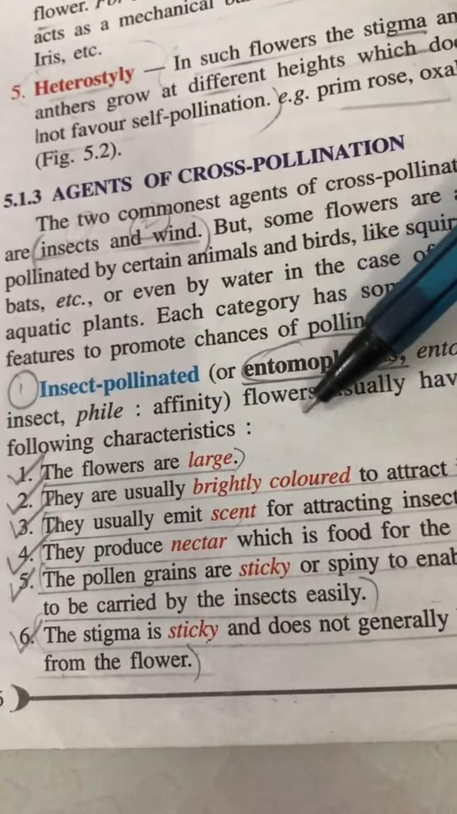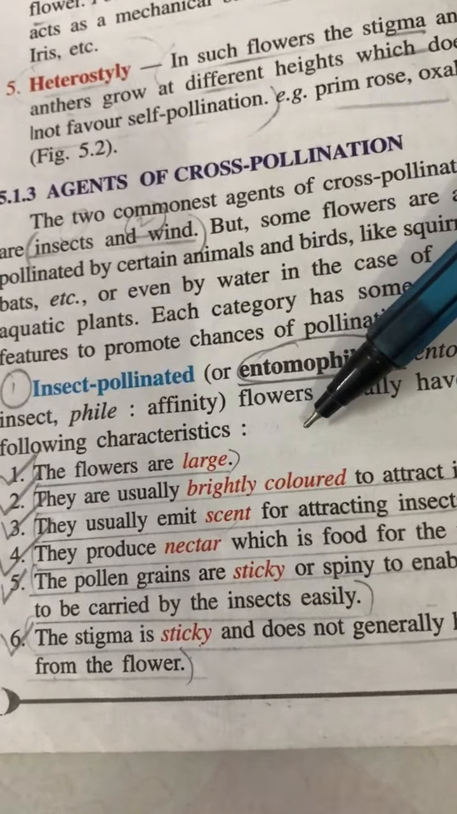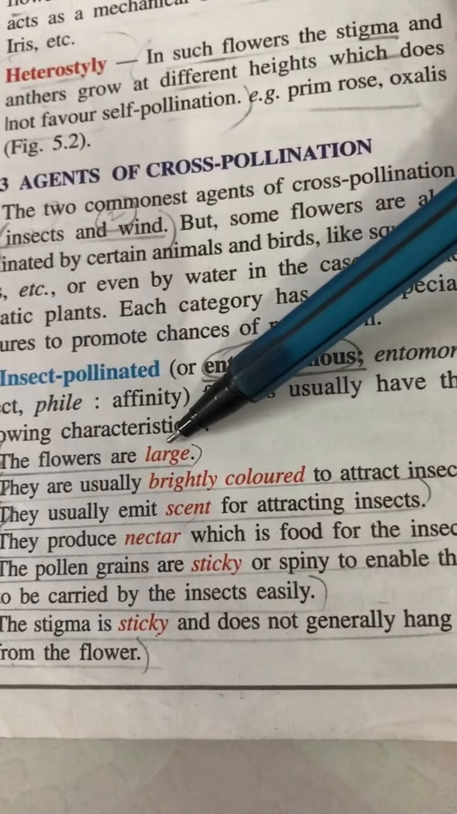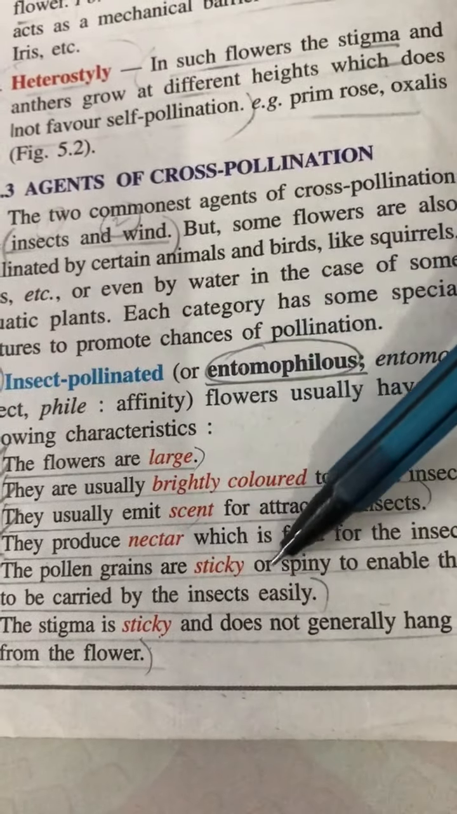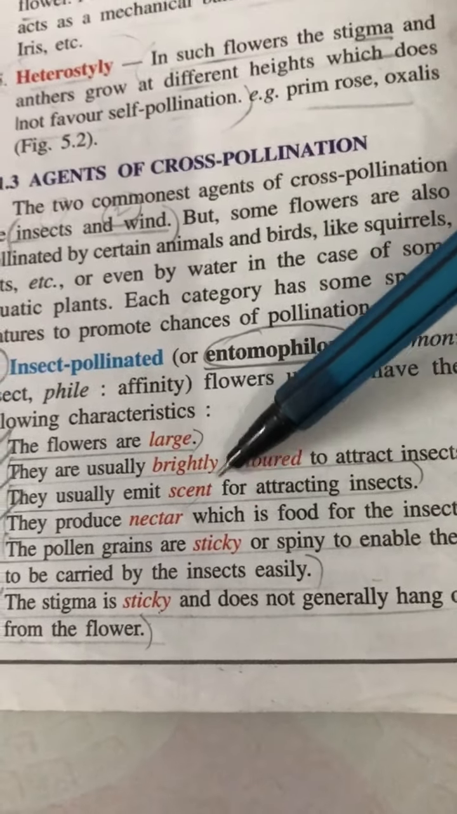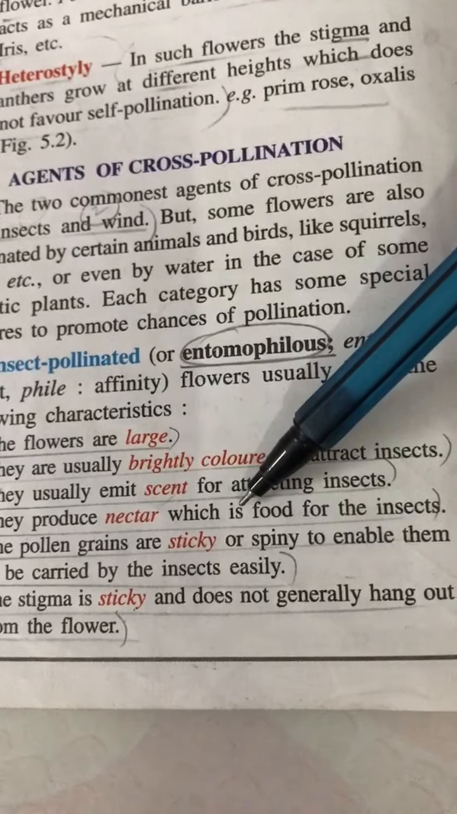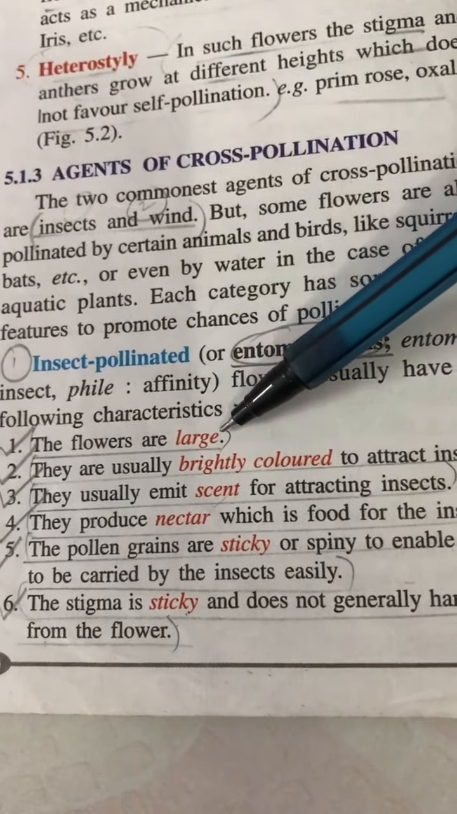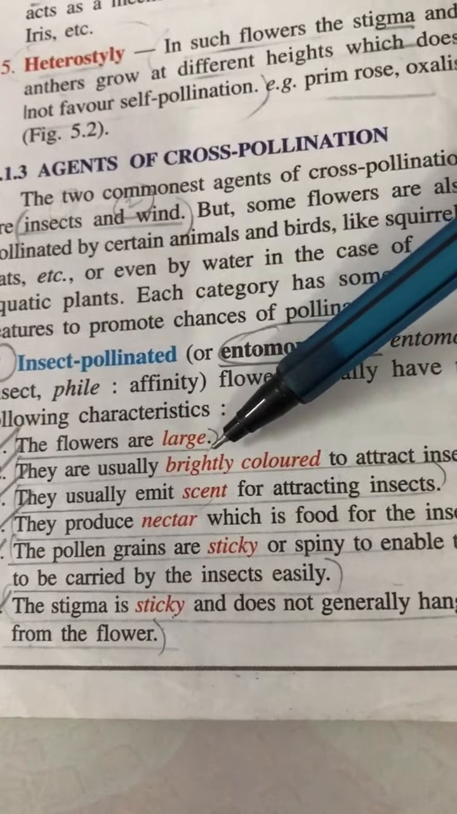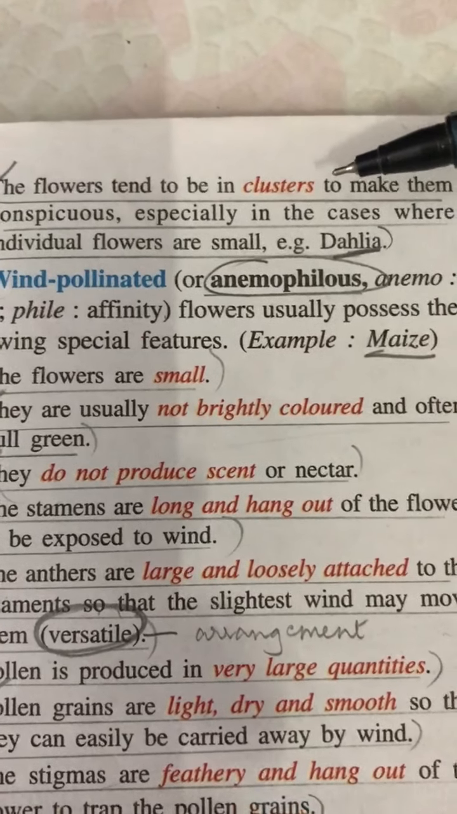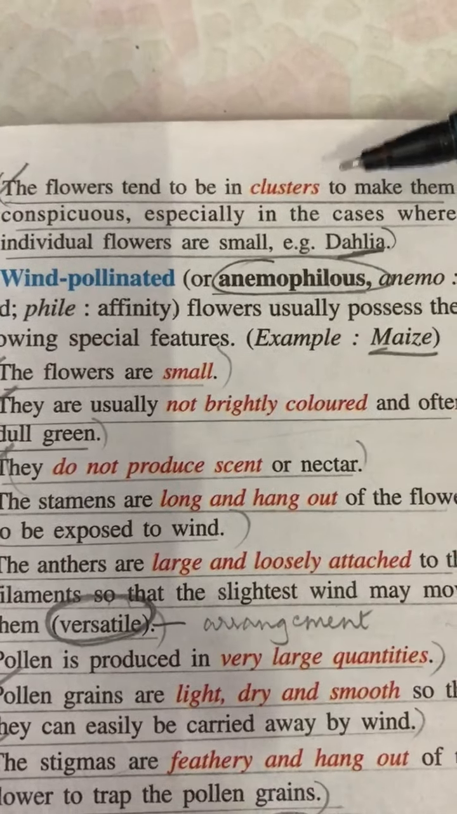In this kind of pollination, there is less wastage of pollen grain, but yes, it is uneconomical from the point of view that the flower has to spend a lot of energy in looking large, brightly colored, producing nectar or scent, etc. And if insect pollinated flowers are small in size by chance, then they cluster together and form an inflorescence. What we had studied earlier, they form clusters together to attract the insect.